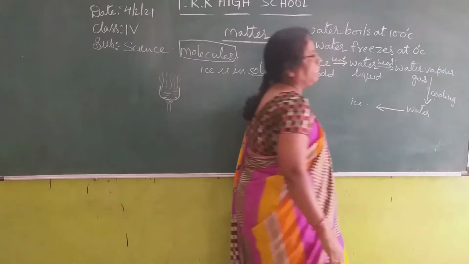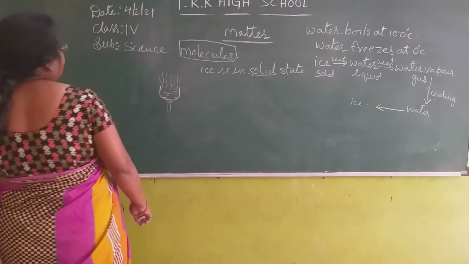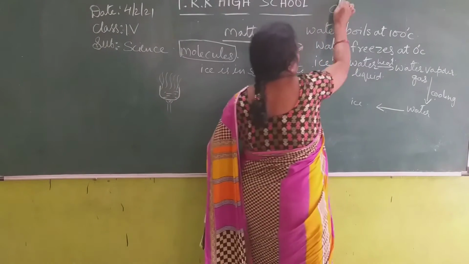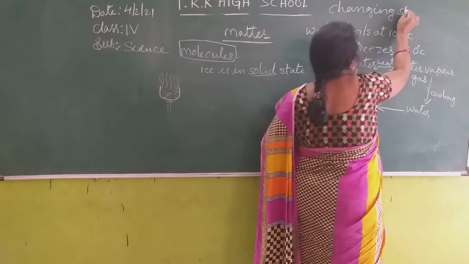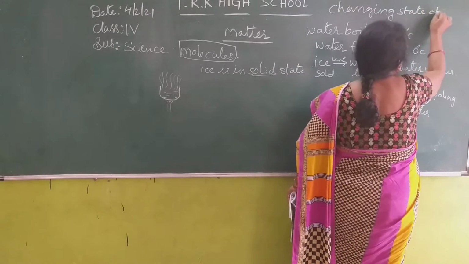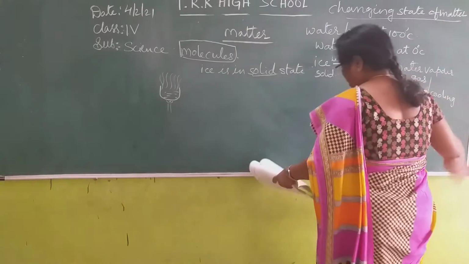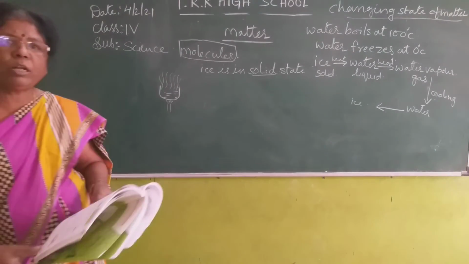You are seeing the interchangeable states of matter. What do you call it? Changing state of matter. One state of matter changes into another state on heating or on cooling.